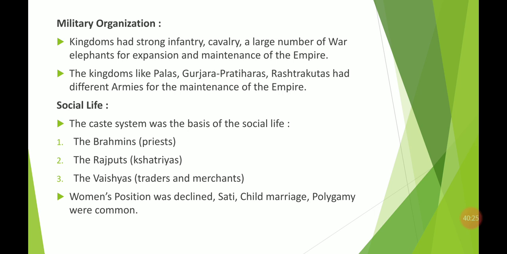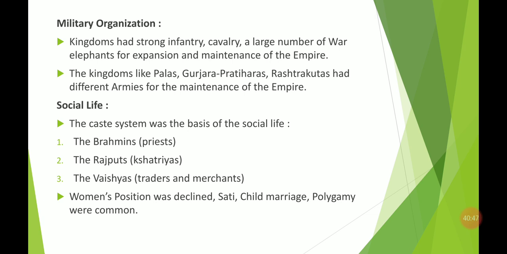These kinds of armies helped in the maintenance and expansion of the empire. They were a sign of power, but they also helped in expansion as well as maintenance of a particular empire.